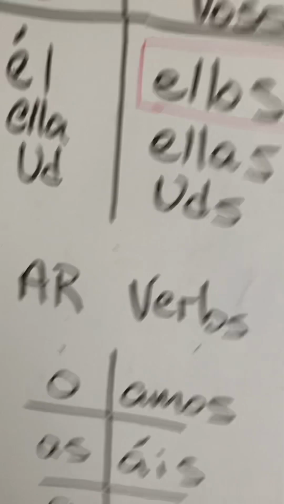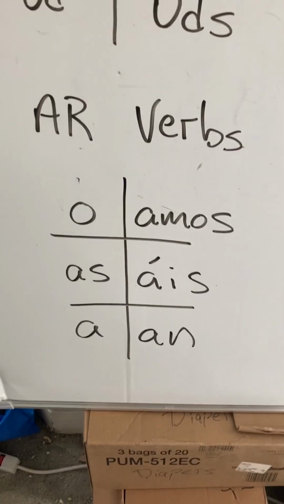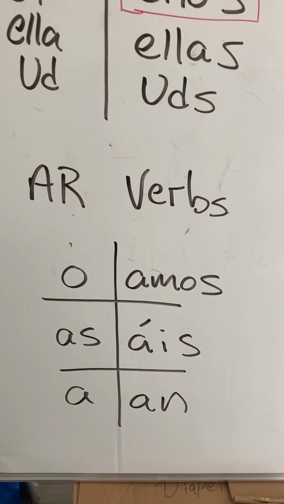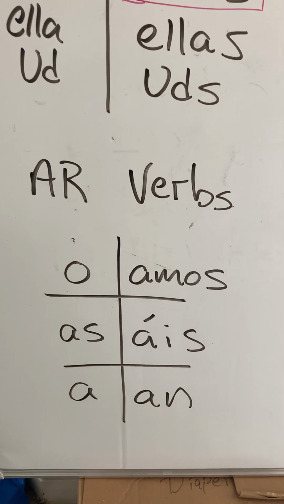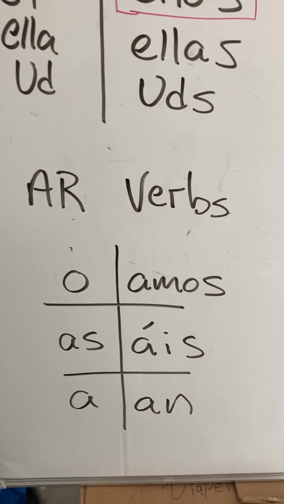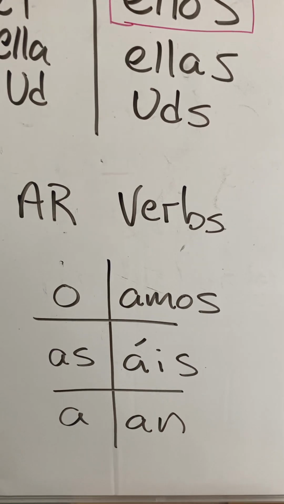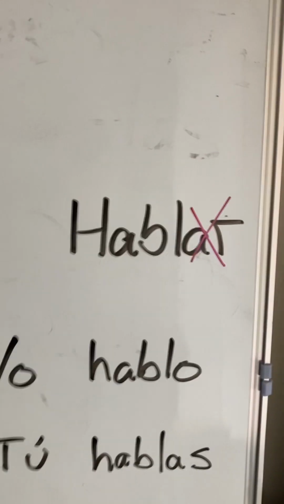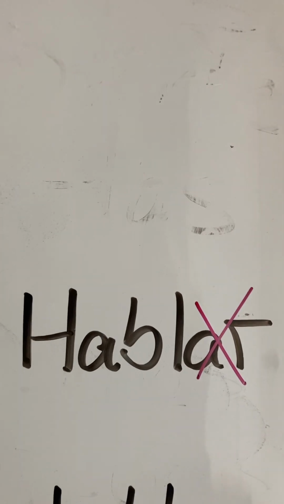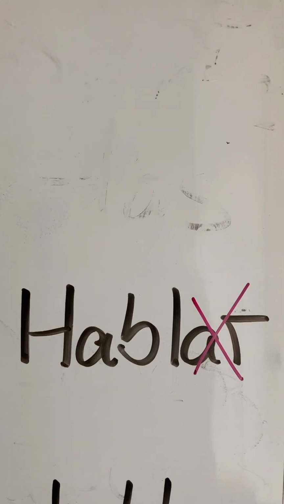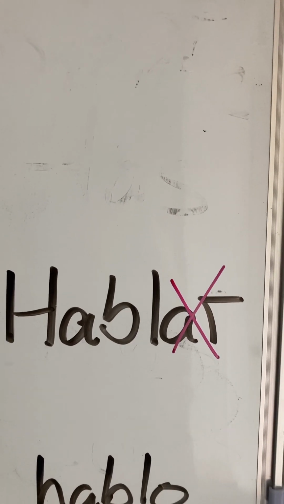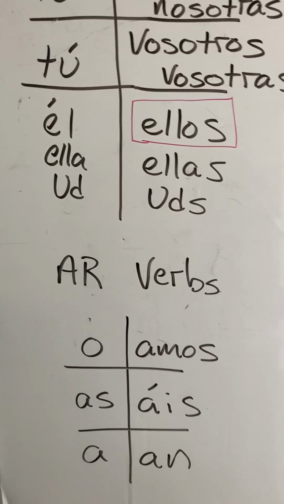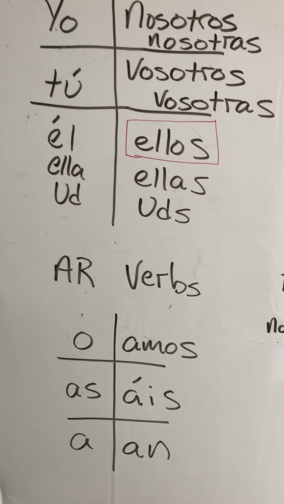Okay, now moving on to the actual verbs, we have three types of verbs in Spanish. We have ER verbs, IR verbs, and AR verbs. This chapter focuses exclusively on AR verbs, but don't worry, ER verbs will come in chapter 2. When it comes to verbs in Spanish, okay, for example, hablar means to speak. Okay, so what you do is you remove the AR, and then depending on the subject, you would add one of these endings.